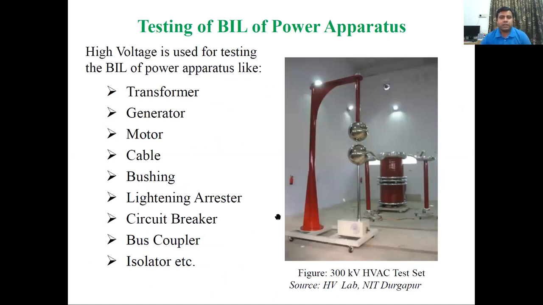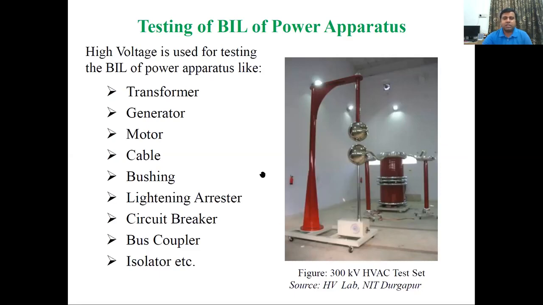High voltage has application for testing of basic insulation level of power apparatus, as we have discussed earlier also. So this is the high voltage AC test set, 300 kV. So basically all the power equipment can be tested, depending upon the rating. For example, for 11 kV, we need 28 kV from the HVAC test set. So for 11 kV apparatus, we have to provide 28 kV for testing